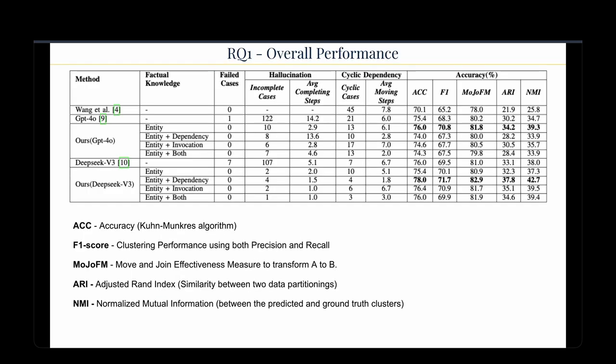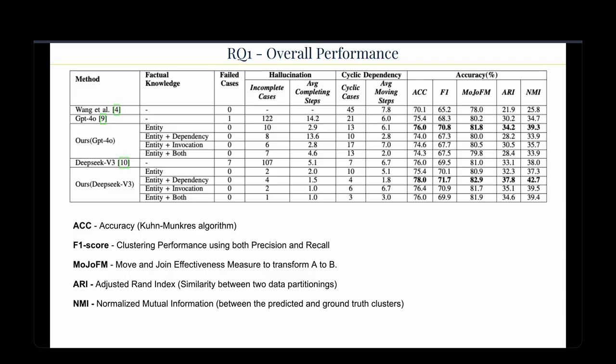So looking at the first research question of overall performance, right? Before we dive into the actual data, I wanted to give you a background of the accuracy acronyms that are here on this data set. So starting with ACC, this is the accuracy, but it's a mapping between the predicted versus the ground truth cluster labels, and they use the Kuhn-Munkres algorithm as well for this. The F1 score is also a metric for evaluating the clustering performance and combines precision and recall. The MoJoFM stands for move and join effectiveness, and it measures the number of move and join operations required to transform architecture A into architecture B.